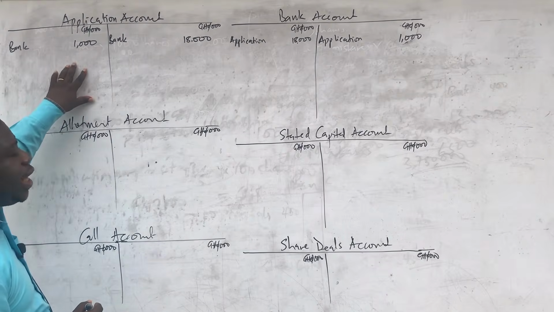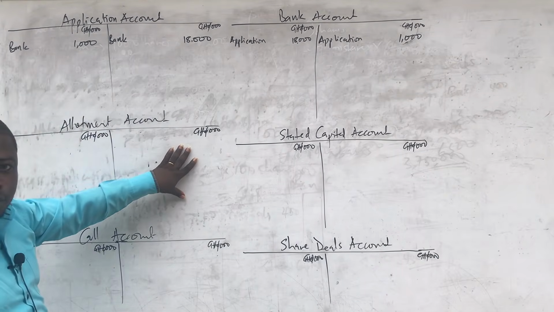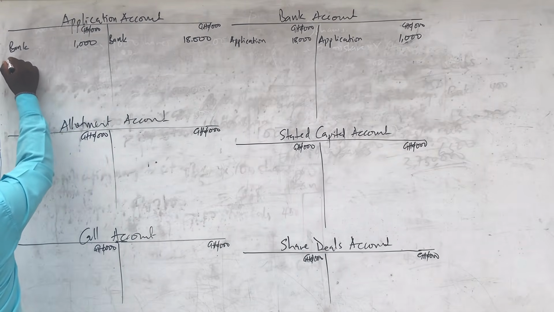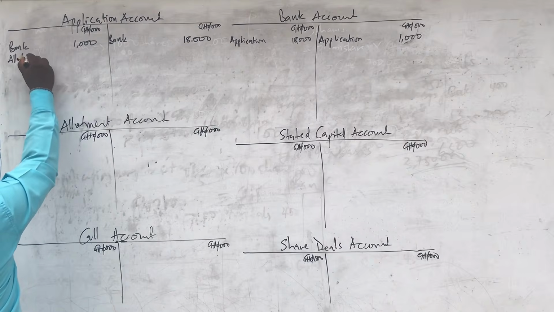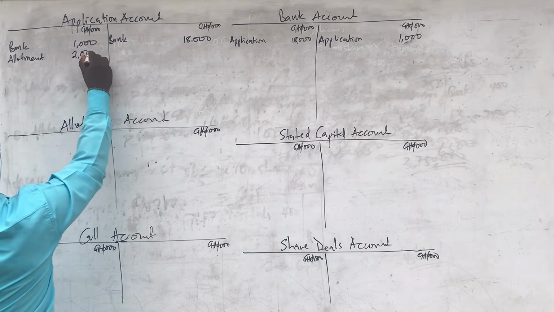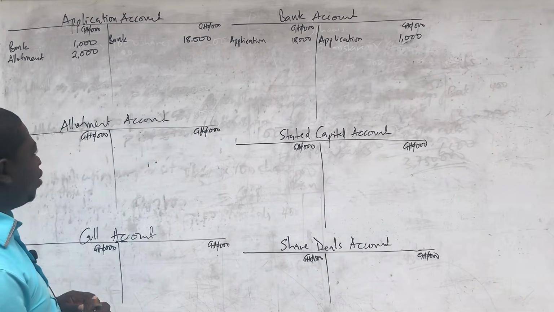We are going to debit the application account because we are transferring the amount from application to allotment as a set-off. And so we are going to debit application account in the name of allotment. This is how you transfer excess application money to cater for allotment. The amount is 2 million. So I write my 2,000 because I have 3 zeros up.